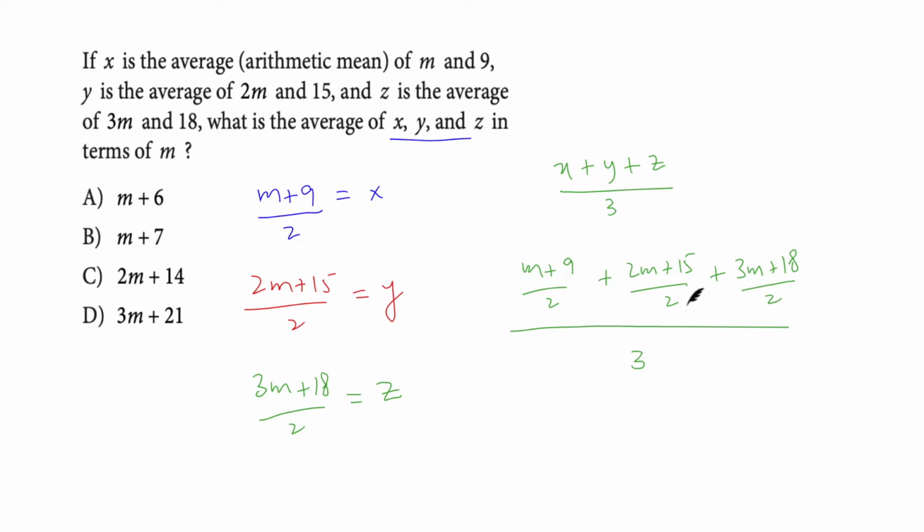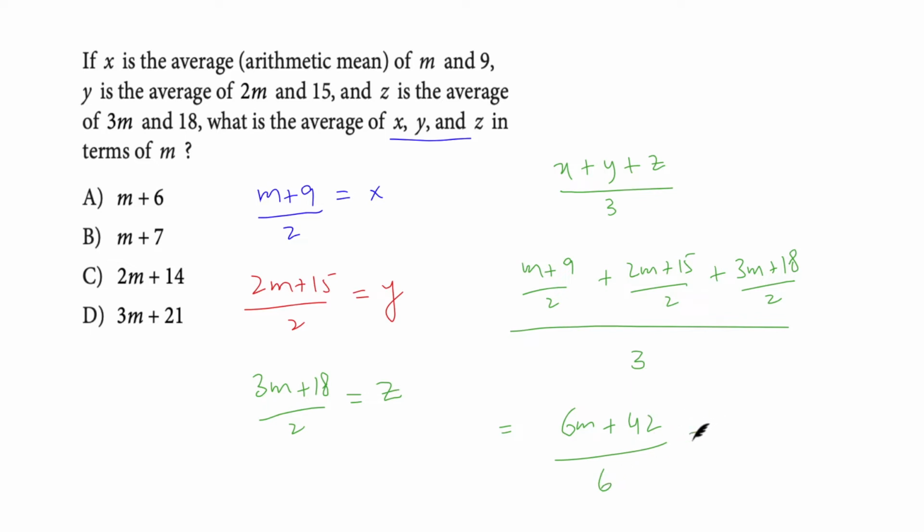Now the denominator is common, so you can simply add these terms. m plus 2m is 3m, 3m plus 3m is 6m, plus 9 plus 15 is 24, 24 plus 18 is 42, and this 2 will get divided with 3 and we will get 6m plus 42 over 6 is our answer.